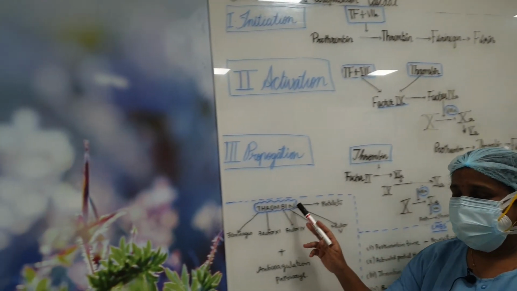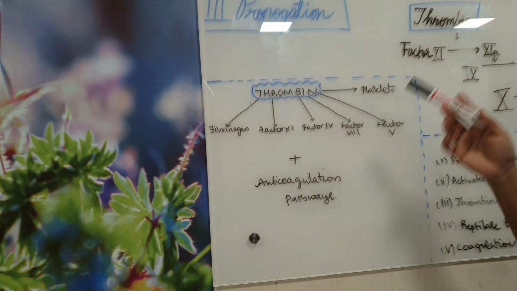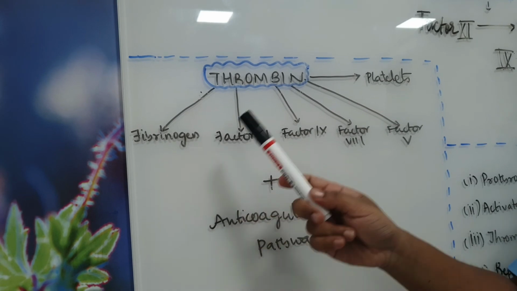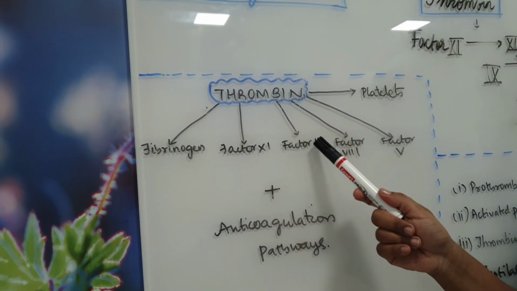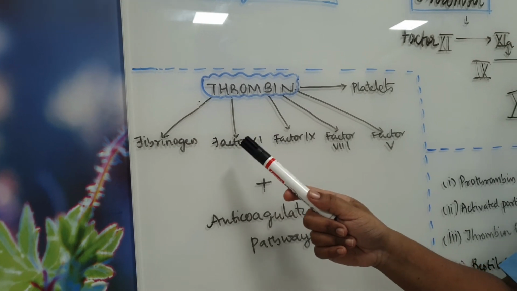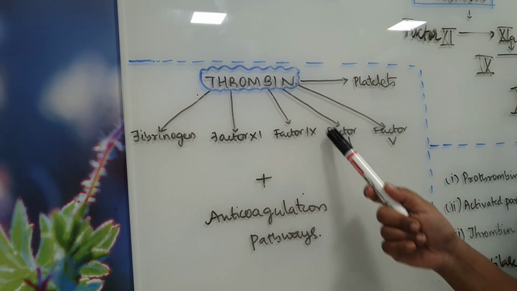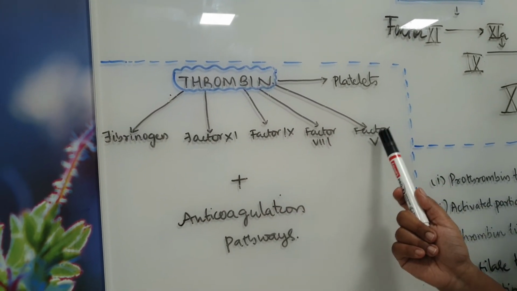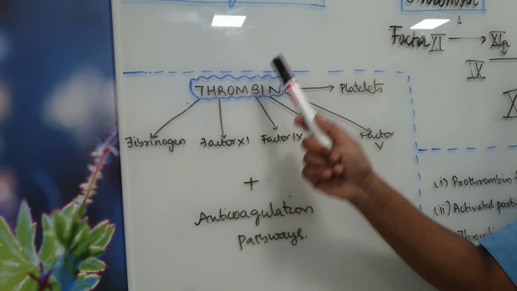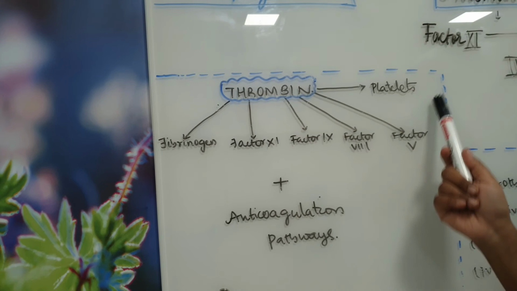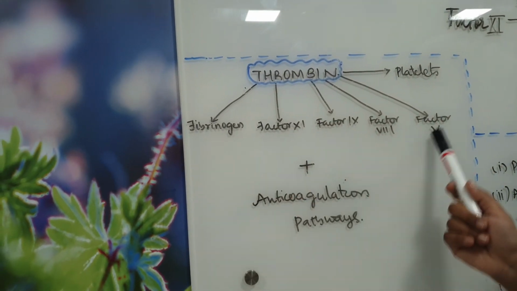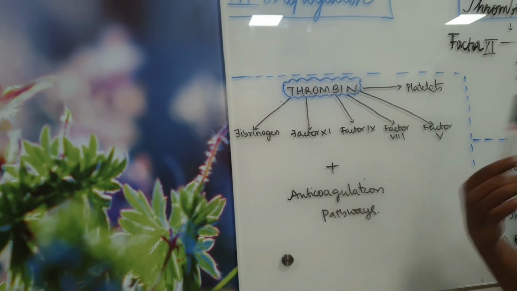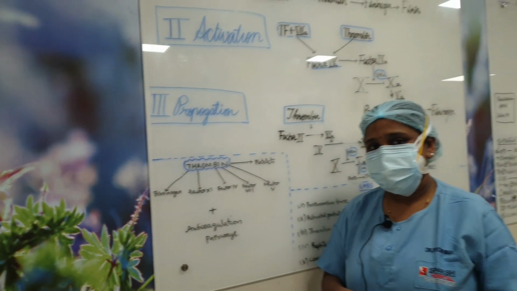Just to know this, thrombin is the most important part of the coagulation cascade. Thrombin activates, like I said, fibrinogen in the initiation itself. In the activation part, it activates factor 9A. Then in propagation, it activates factor 10. Meanwhile, it auto activates our cofactors, that is factor 8 and factor 5. All these are vital for the coagulation cascade, and are activated by thrombin. Not just that, thrombin also activates platelets initially to form the platelet plug. Other than activating the coagulation factors, thrombin also activates certain anticoagulation pathways, which are also important to understand, and which we will be discussing in the next class. Thank you.